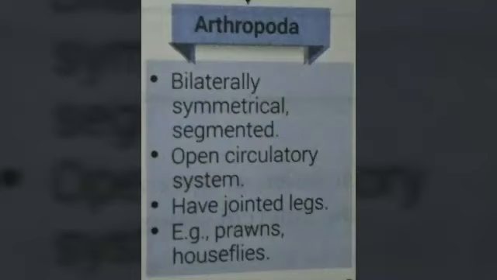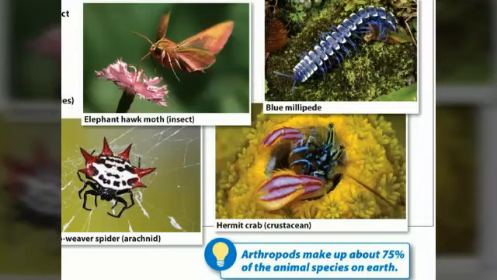Next one is Arthropoda. Arthropoda has jointed appendages. It means all organs are jointed. They are bilaterally symmetrical, segmented, with an open circulatory system and jointed legs.